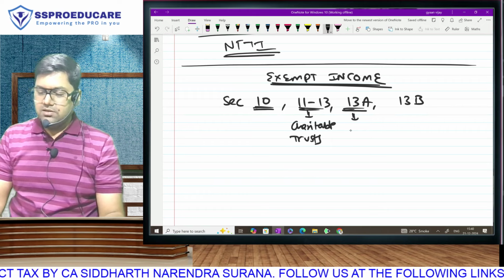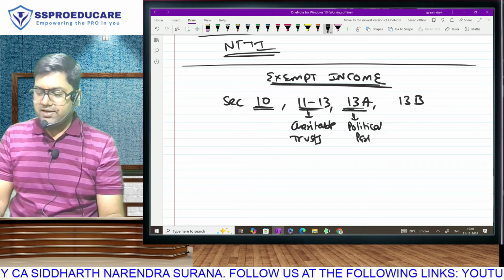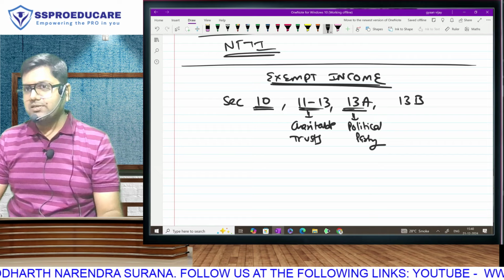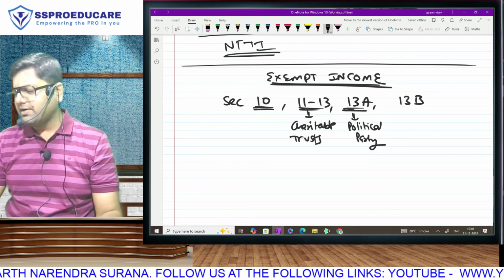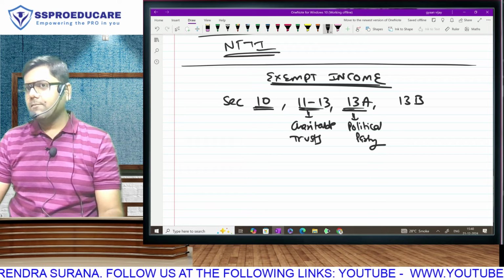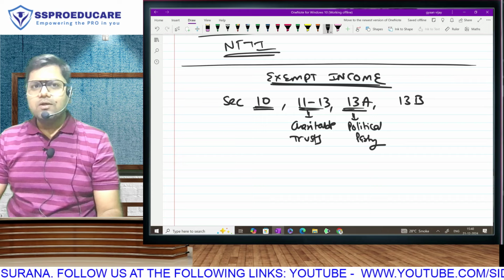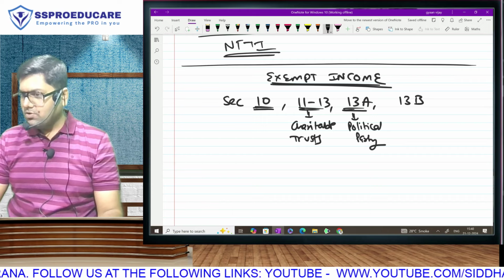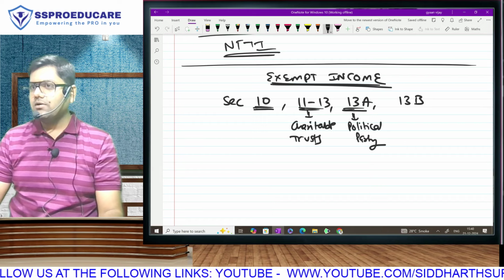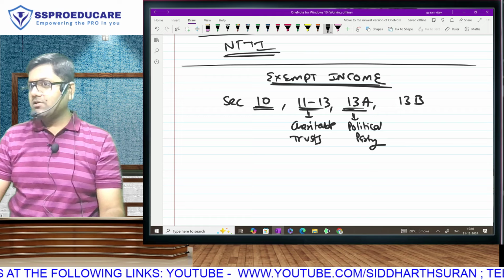Section 13A says that if you are a political party, you will get tax exemption. See, charitable trusts do community work, so they should get exemption. Why are political parties getting tax exemption? Providing services? What services? Audit, tax? Political parties are doing social work, so they must get tax exemption.